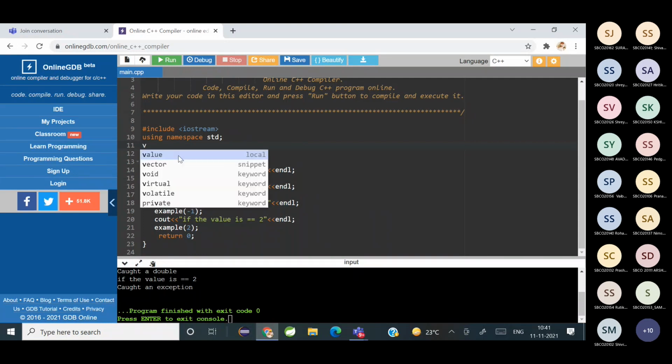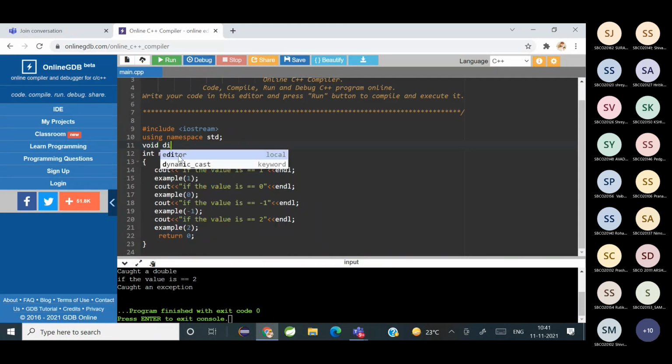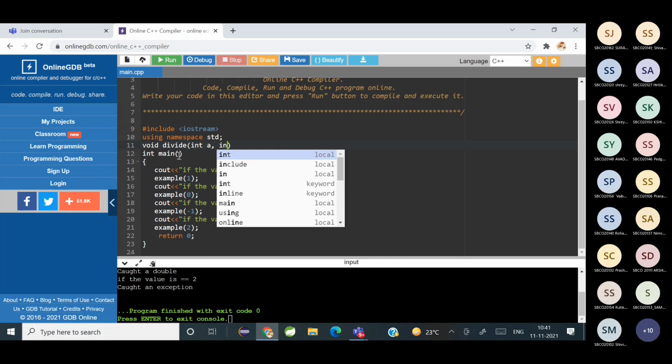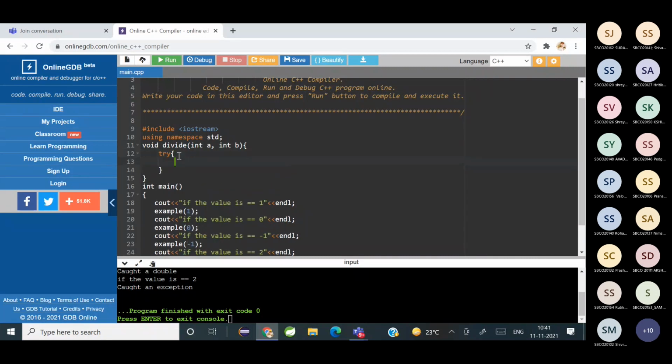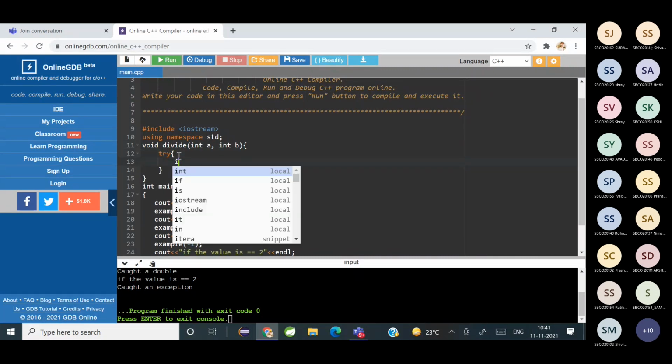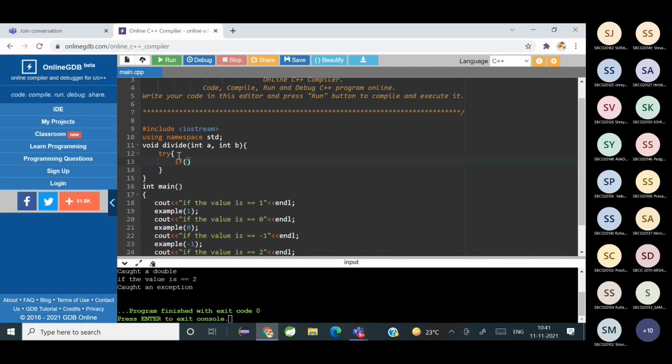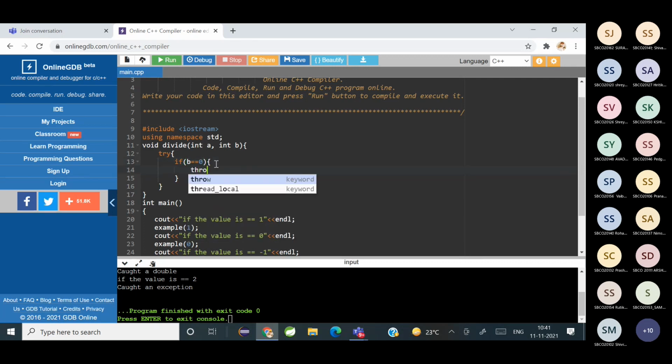Suppose I have the void divide program again with 2 values as arguments, and then I write the try block, and inside the try block I am checking whether b is equal to 0. If b is equal to 0, I will throw. What will I throw?